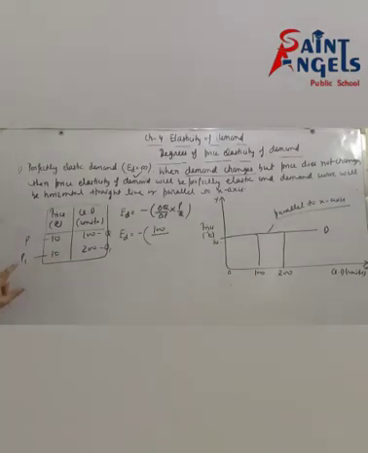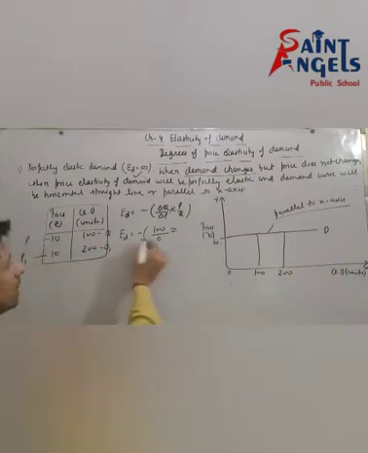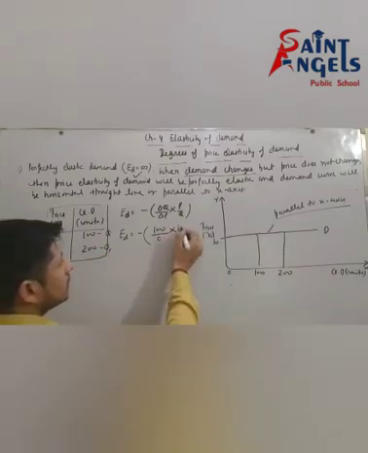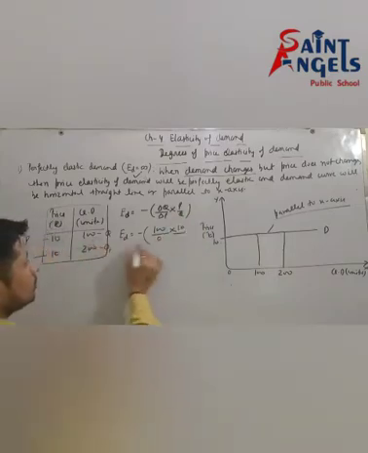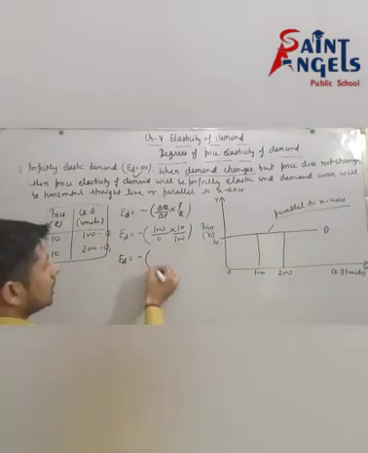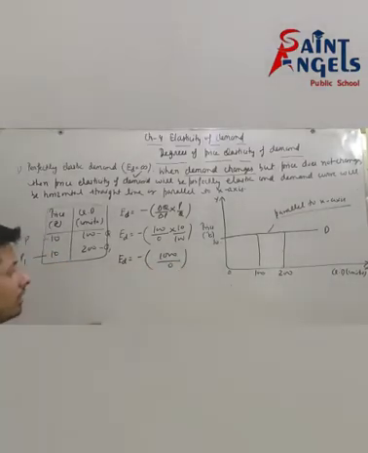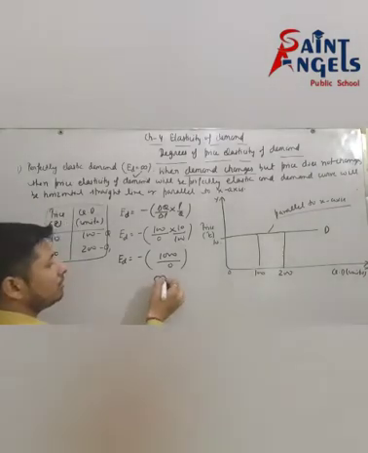So 10 minus 10 is equal to 0, and initial P is 10 and initial quantity Q is 100. So ED is equal to minus 1000 divided by 0, and any positive value divided by 0 will be infinite.